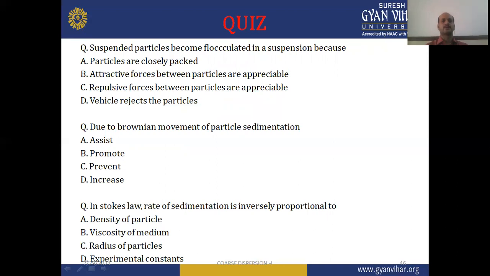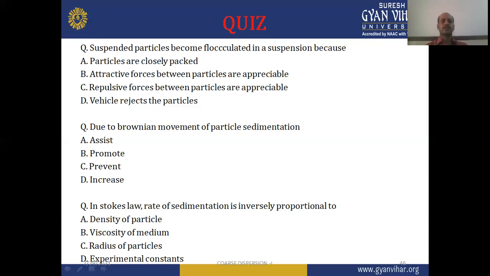We have to give a suitable answer as we discussed in today's chapter. Then, due to Brownian movement of particles, sedimentation: A option is assist, B is promote, C is prevent, D is increase. What is the effect of Brownian movement on sedimentation of particles? Please go through the chapter and find the correct answer.